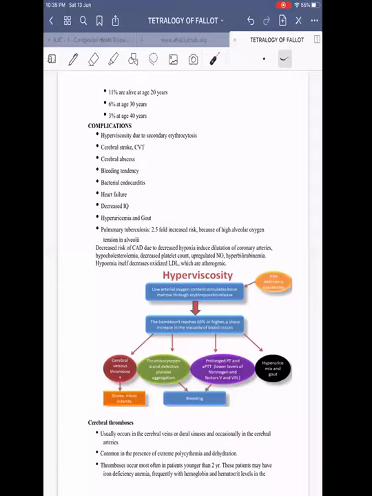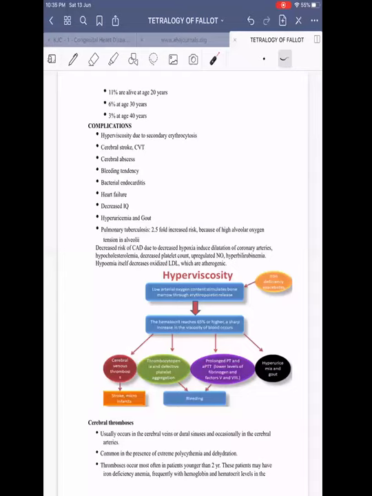Then coming on to coronary artery disease, atherosclerotic coronary artery disease tends to be lower in patients with all cyanotic congenital heart disease, including tetralogy of Fallot. This is because these patients have dilated, tortuous, larger sized coronary arteries. They also have hypocholesterolemia, decreased LDL, decreased platelet count, upregulated nitric oxide synthesis, and hyperbilirubinemia.